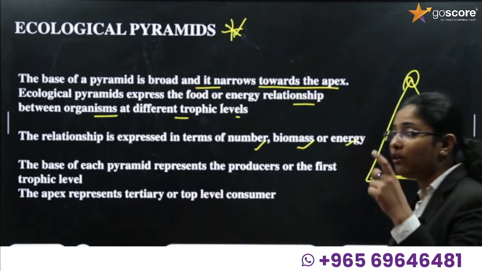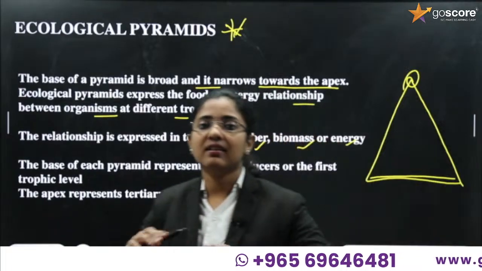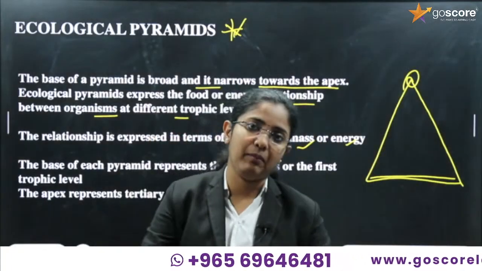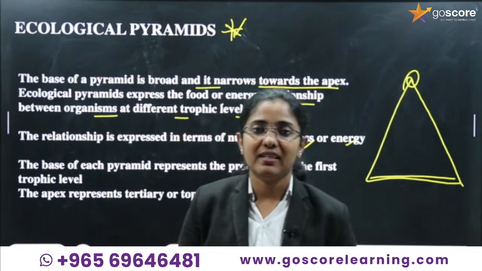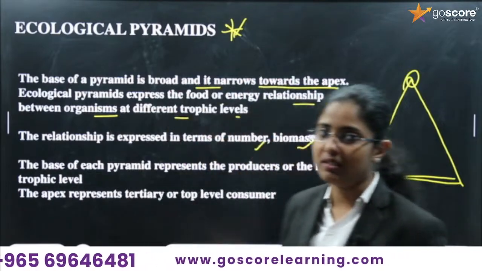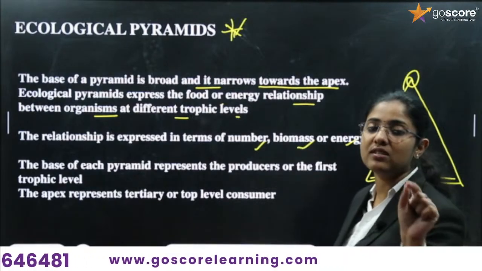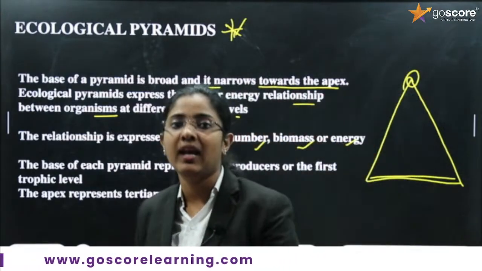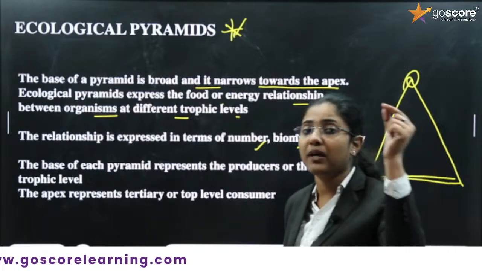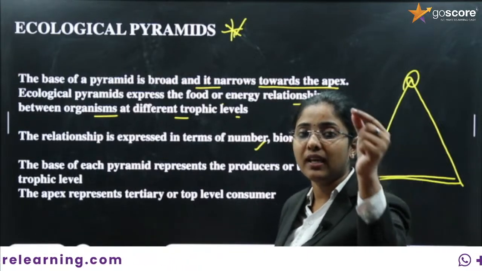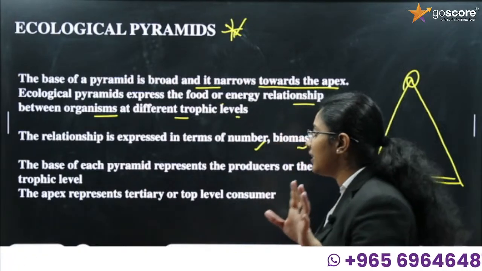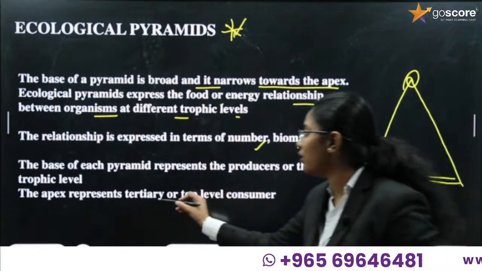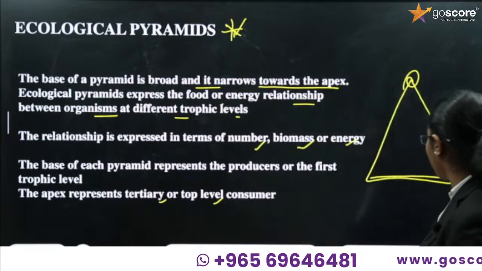Always think that if you are considering the base of the pyramid, the base is taken by producers. Plants occupy the base of the pyramid, and top carnivores occupy the apex of the pyramid. Okay, that is a condition. The apex represents the tertiary or top level consumer.